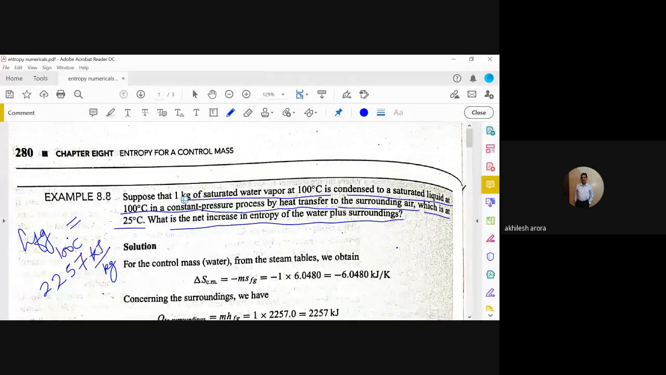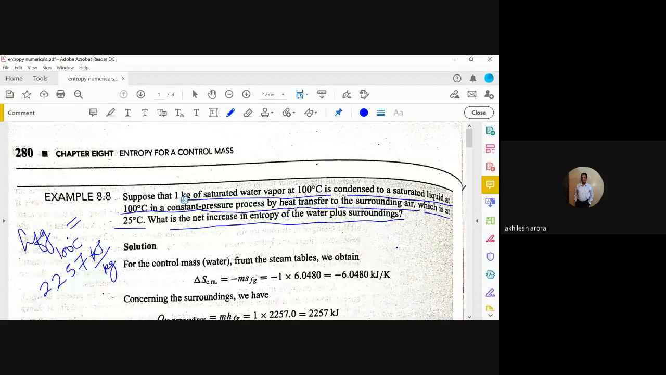I think this is a simple question. Anybody who knows how to do it? Yes, sir. Okay, tell me. Sir, first we will find the change in internal energy using Q minus W. Q equals U2 minus U1 plus work done, that is, for a closed system, P times V2 minus V1.